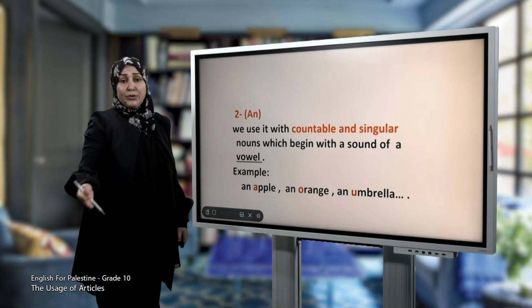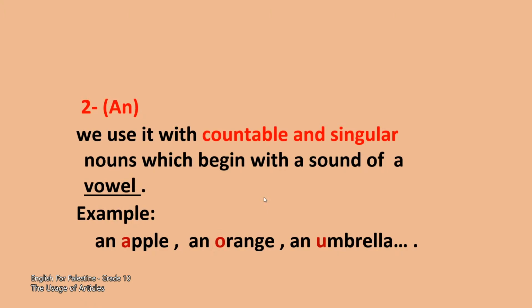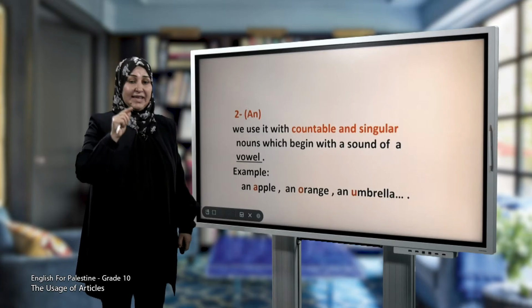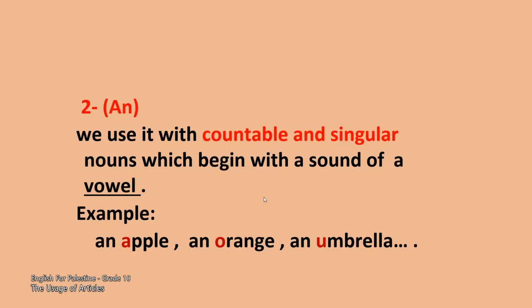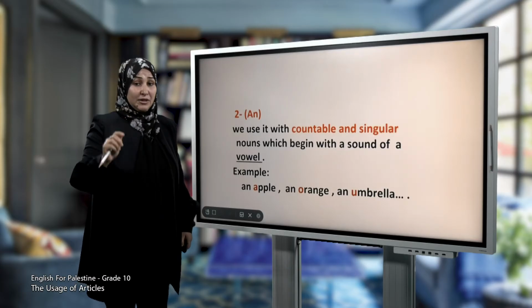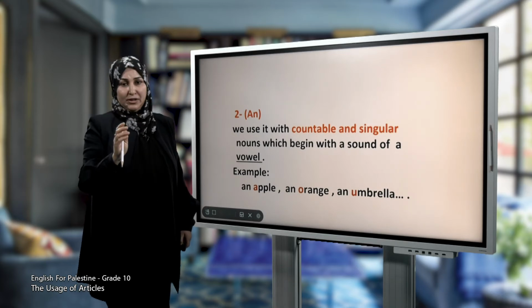Number 2. An. When do we use it? We use it with countable and singular nouns which begin with a sound of a vowel. Again, a sound of a vowel. Example: an apple, an orange, an umbrella. So we use an with a countable singular noun which begins with a sound of a vowel.